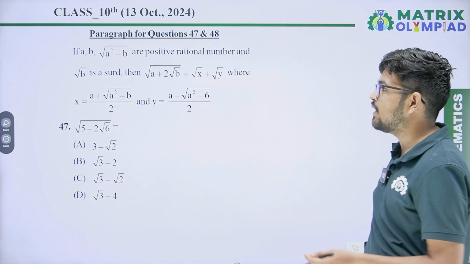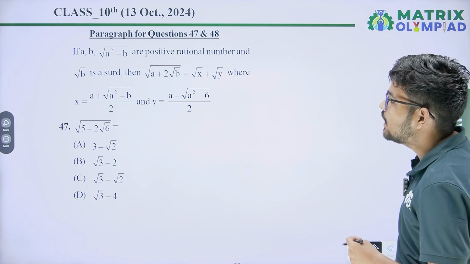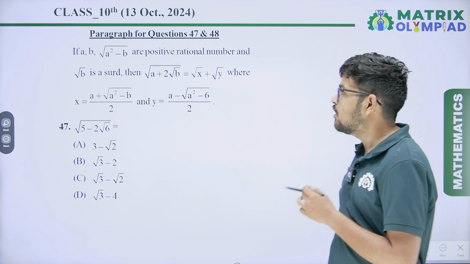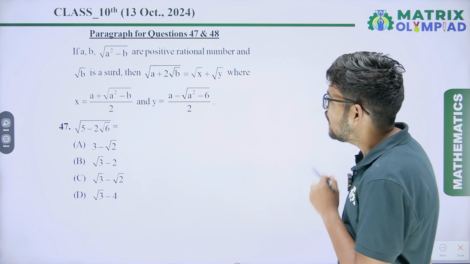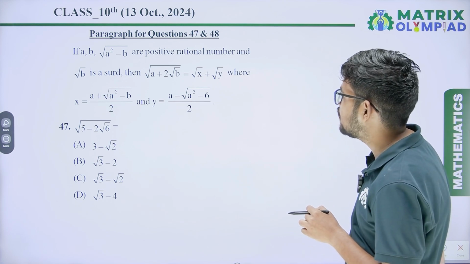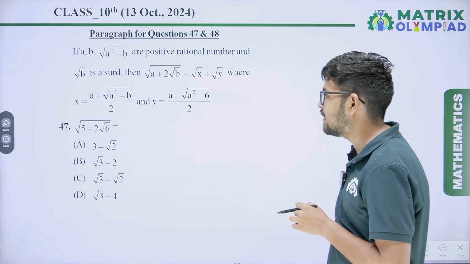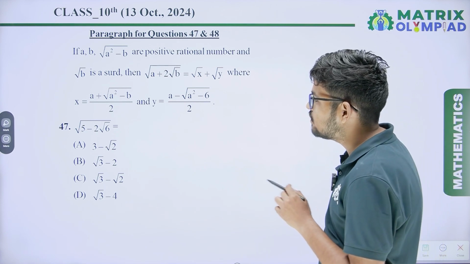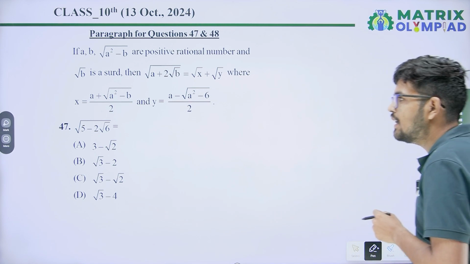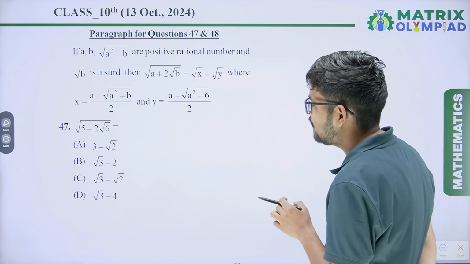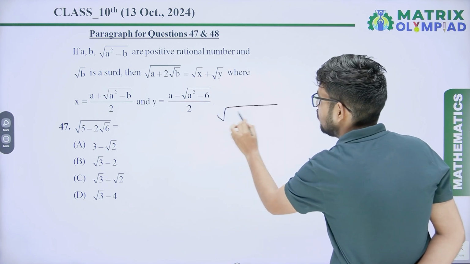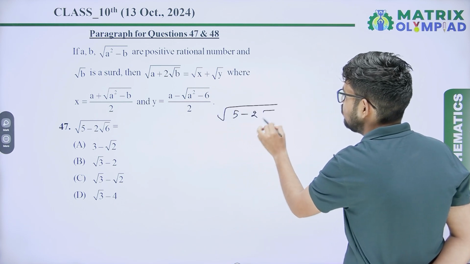Now next, if a, b, root of a square minus b are positive rational numbers and root b is a surd, then root of (a plus 2 root b) equals root x plus root y, where x equals (a plus root a square minus b) upon 2 and y equals (a minus root a square minus b) upon 2. Question number 47, root of (5 minus 2 root 6).